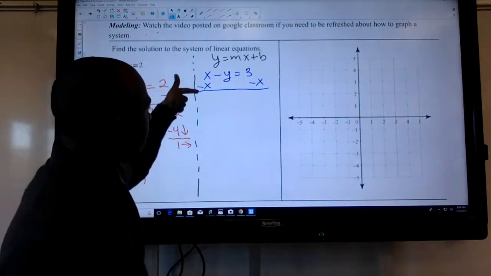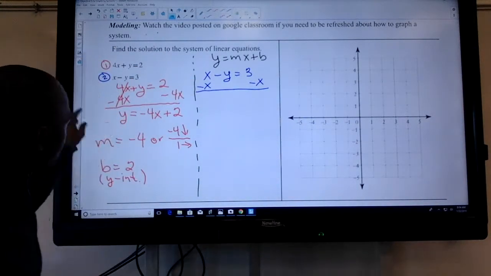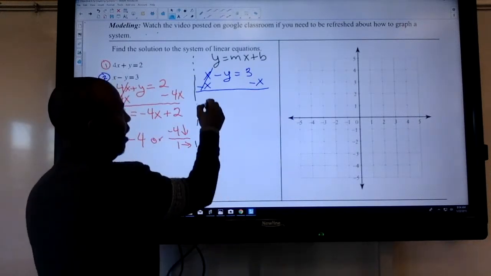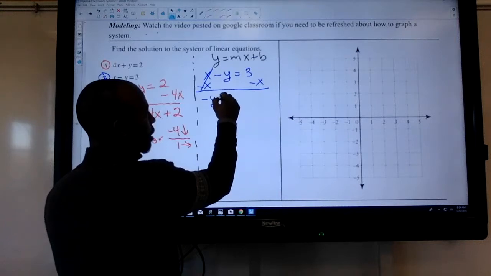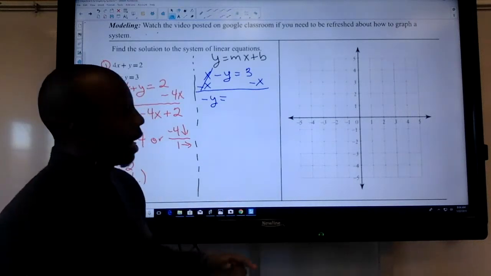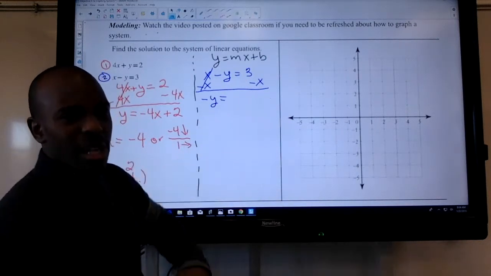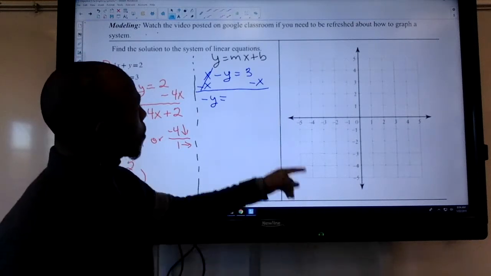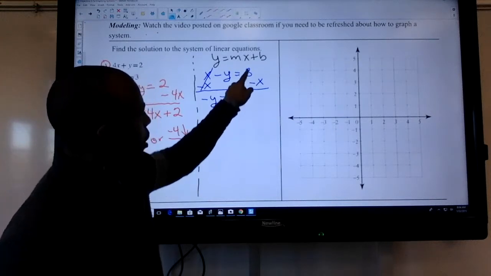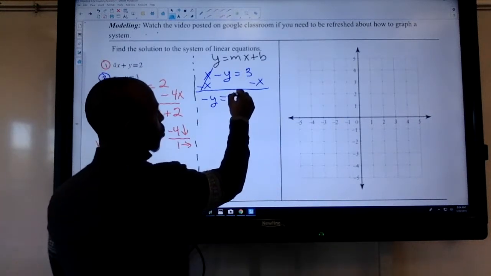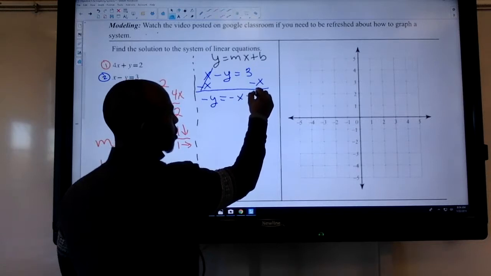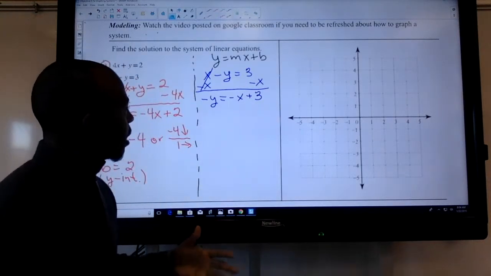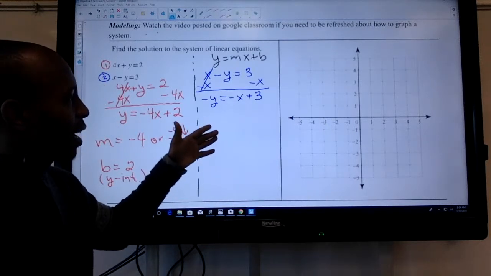So I have x minus x. That, once again, cancels out just like it did over here. I'm going to put a line through it. And then I have negative y on the left side of the equal sign is equal to, and I can write 3 minus x, but because I want to get it into mx plus b form, I'm going to put the negative x first and then that positive 3. So negative x plus 3. So this is what I end up getting: negative y is equal to negative x plus 3.